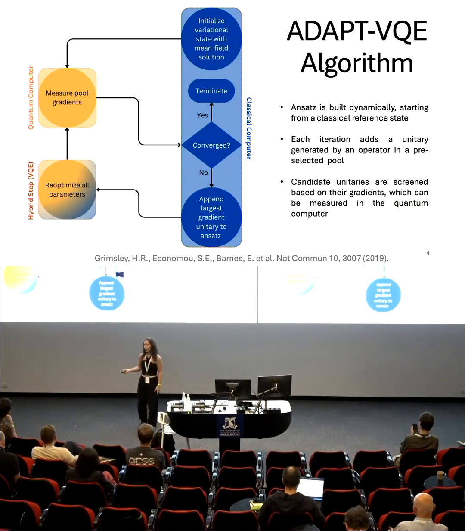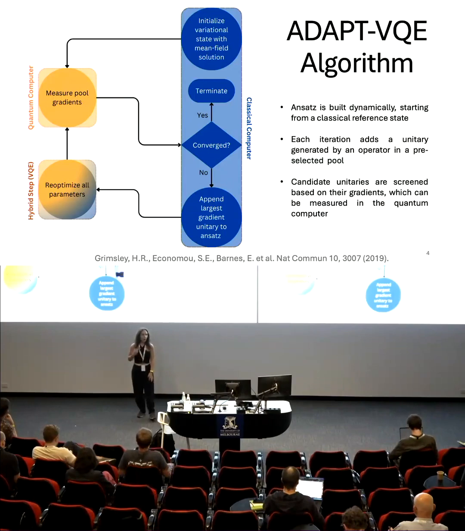After adding a new operator to the ansatz, we perform a full optimization of all the parameters. The last parameter we add is initialized at 0, such that the corresponding operator will implement the identity, while all parameters carry over from one iteration to the next. And this parameter recycling strategy has benefits ranging from trainability to cost efficiency. The algorithm terminates when a certain convergence criterion is met. For example, when the total norm of the gradient vector falls below a given threshold.